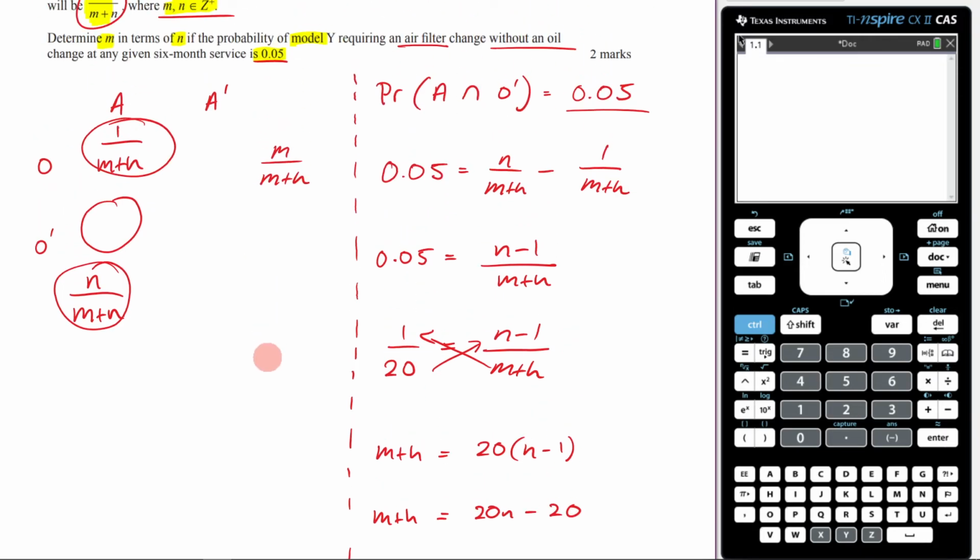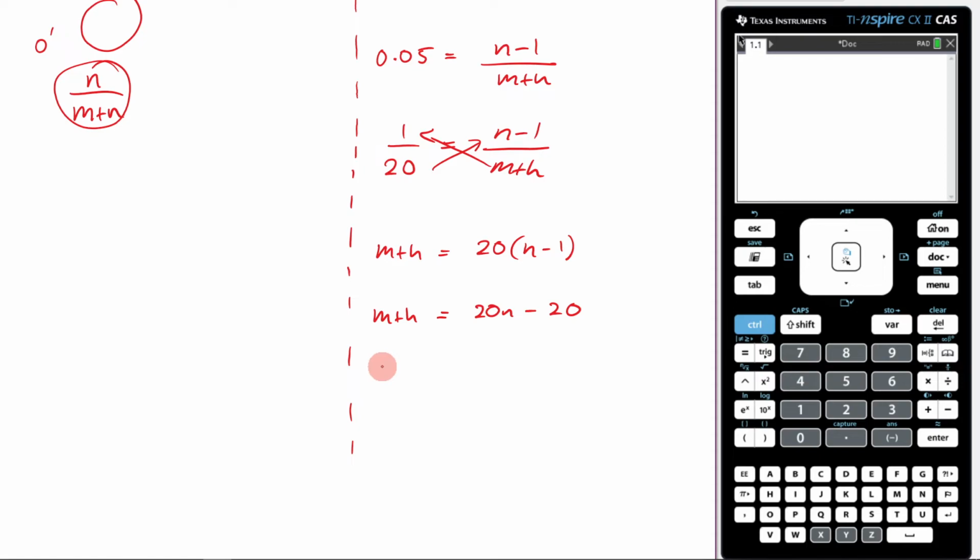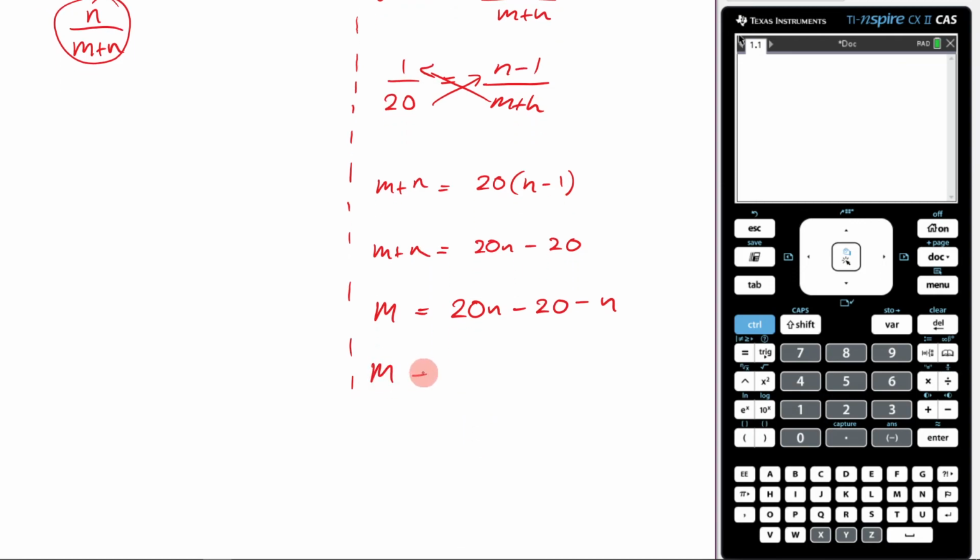Now I'm trying to solve this for what? Determine m in terms of n. So I'm trying to solve it for m. So that means I'm going to get m is equal to 20n minus 20. I'll minus n because I want to get rid of this n here. These n's look kind of funny. They look like h's. So that means I'm going to be left with m is equal to 20n minus n, which is 19n minus 20. And that, everyone, is our answer.